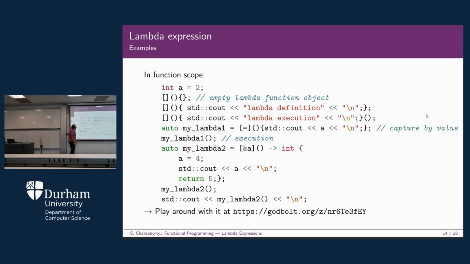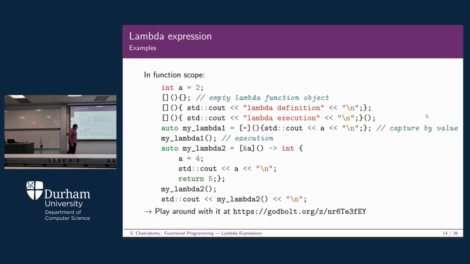Now you have auto my lambda 2. This is another style of coding, where we are capturing a with an ampersand. That implies we now have write permission. So we have assigned 4 to a, and now we are going to print a here. You can see the value of a has been changed, and you can return 5 after that. So lambda 2 will be assigned the value of 5, where a will be assigned the value of 4.